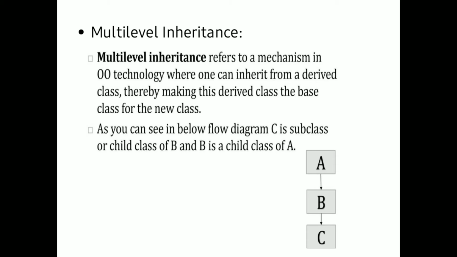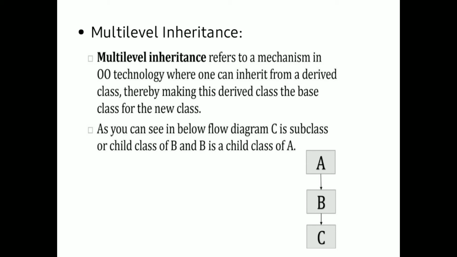That means in multi-level inheritance, properties can be taken from derived classes to derived classes. So in our diagram, we have three classes: class A, class B, and class C. A is a class, B is a class, C is a class. A is giving properties to B and B is giving properties to C. That is where C is said to be a child class to B, whereas B is already a child class to A. So a child class is derived by a child class.